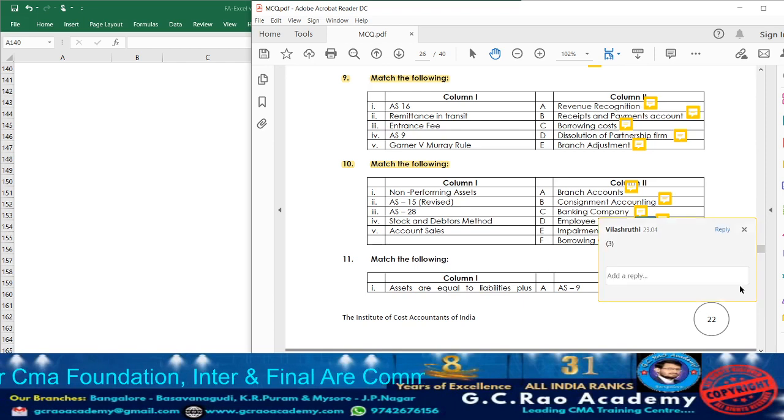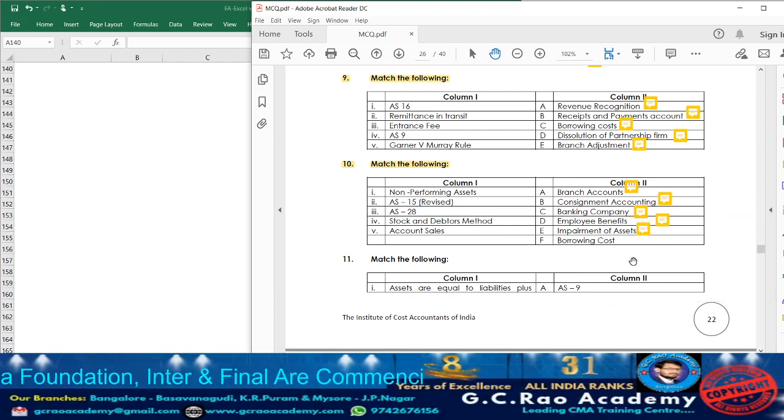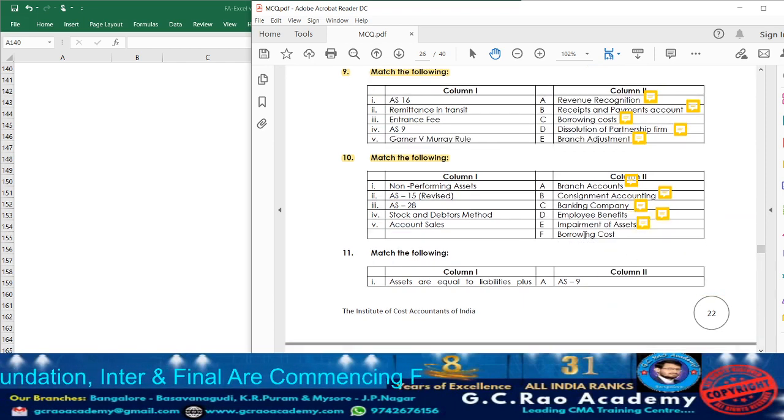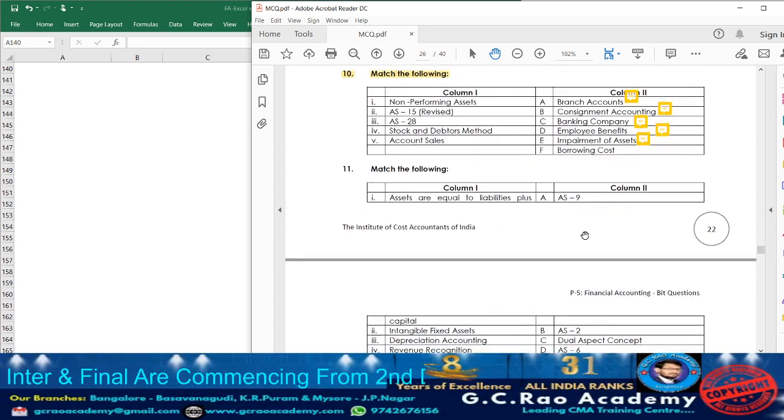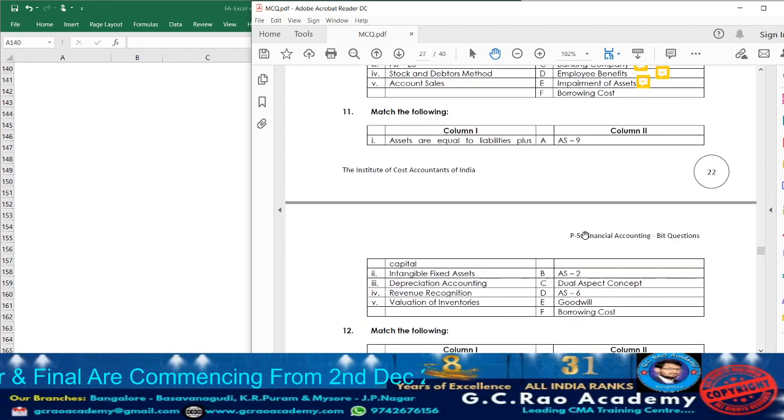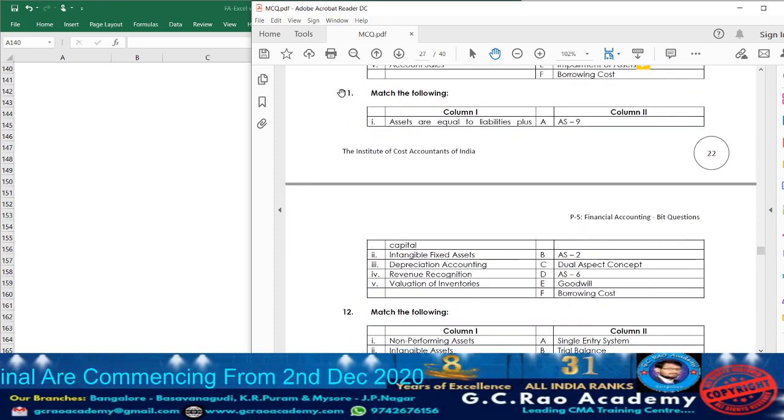It is mandatory, you need to remember the accounting standard numbers and their names, because they are asking the question. All the 32 accounting standards, please remember the numbers and names. Okay. Now let us move on to question 11.